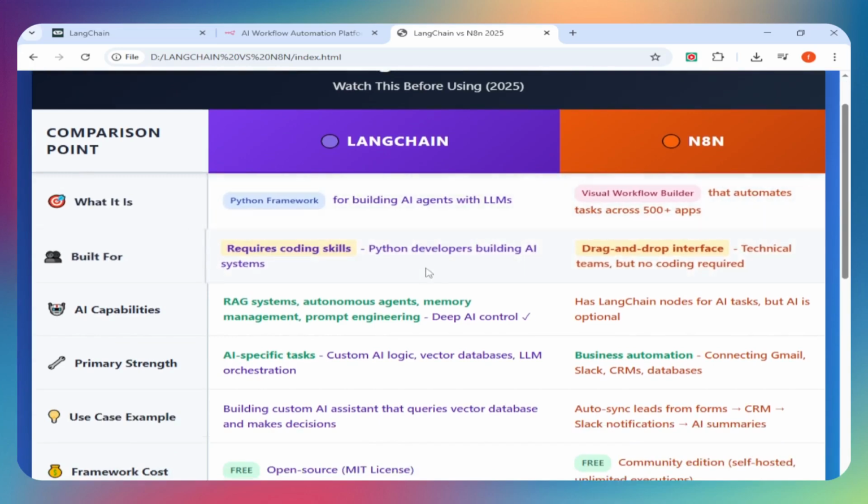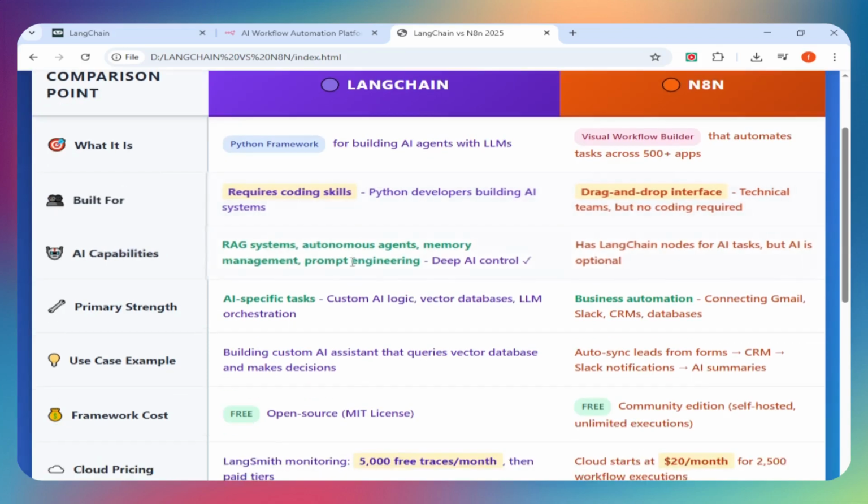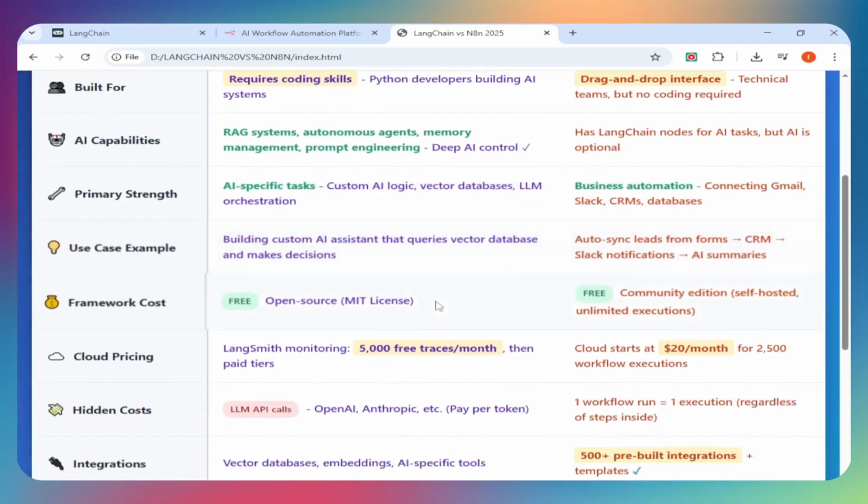Real-world usage. Want to build a custom AI assistant that queries your vector database and makes decisions? LangChain. Need to automatically sync leads from forms to your CRM, send Slack notifications, and trigger AI summaries? n8n handles that entire workflow visually.